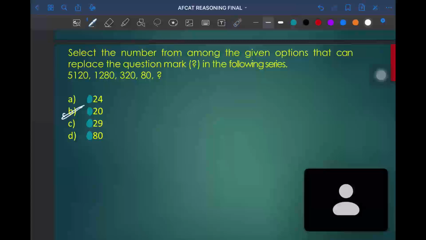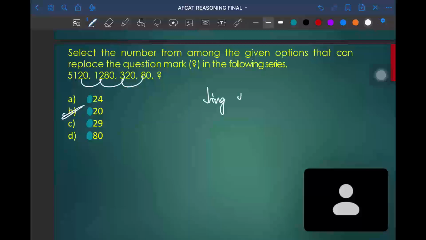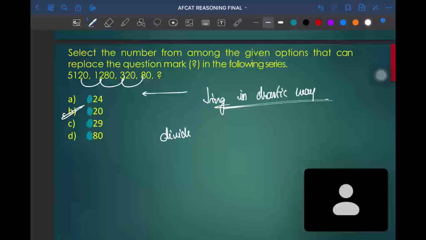Here the numbers are decreasing in a drastic way. It is in a decreasing format, but it decreases sharply. When these kinds of numbers come and you find it difficult to divide, another method is to go from the back end, so that you find it easy to answer.